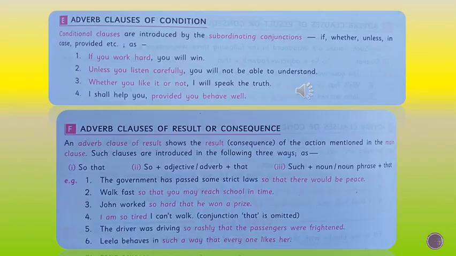The fifth one is adverb clause of condition. As the name says, a condition is put forward. The adverb clause of condition gives the circumstances under which the action in the main clause will take place. Common subordinating conjunctions used to introduce adverb clause of condition are if, unless, whether, provided that, on condition that, and so long as. These are the conjunctions.